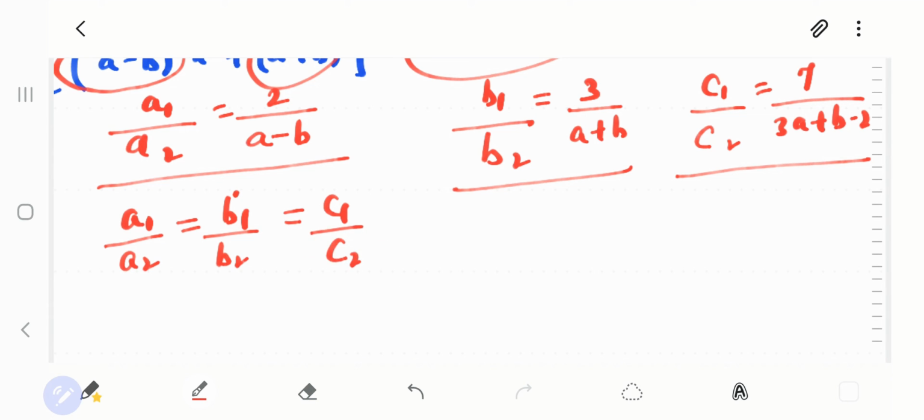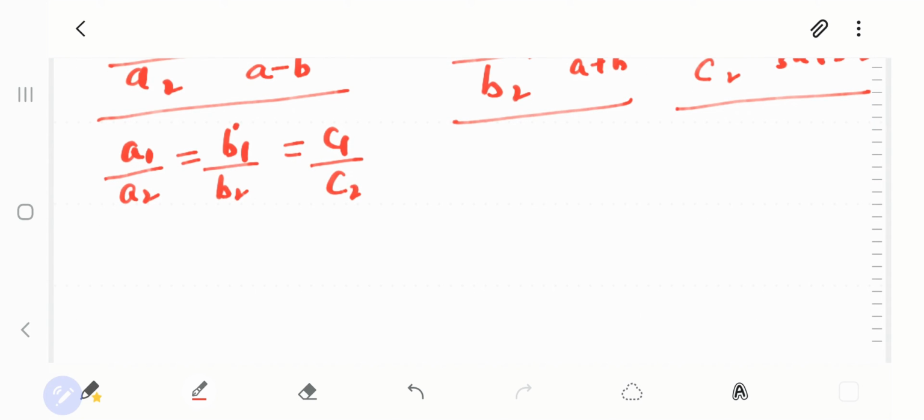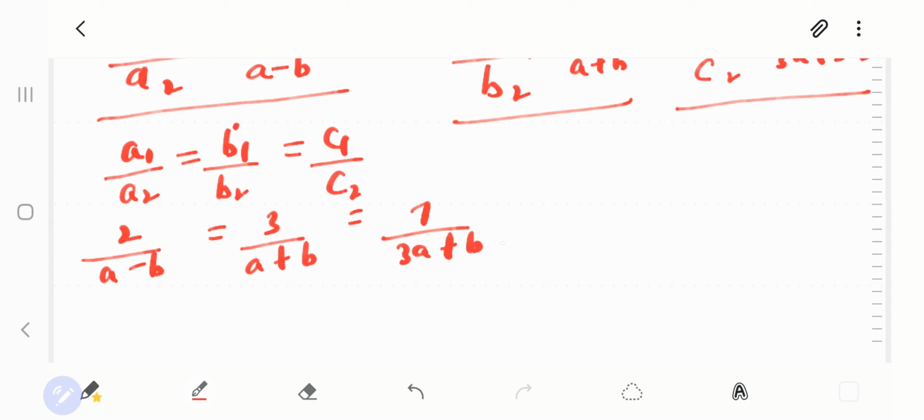You have to put in all the values, that is a1 upon a2 is 2 upon a minus b, then b1 upon b2 is 3 upon a plus b, and c1 upon c2 is 7 upon 3a plus b minus 2. Okay. Now if all three are equal, what you can do is, you can take this first with this.